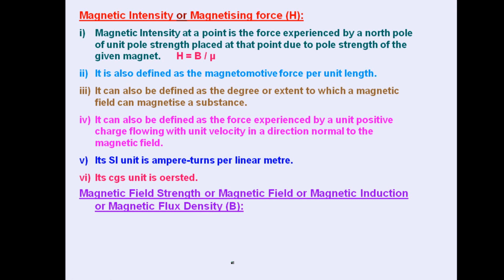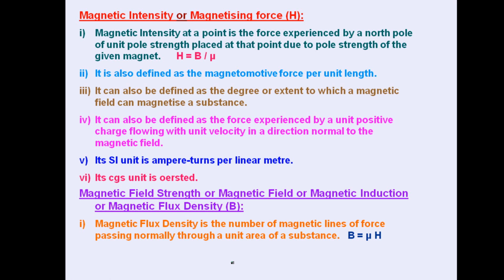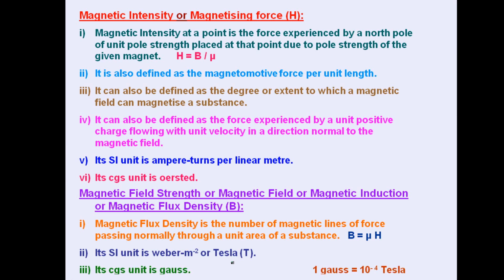Magnetic field strength, or magnetic field, or magnetic induction, or magnetic flux density, is the number of magnetic lines of force passing normally through a unit area of the substance, and hence we can define it as B equals the product of mu and H. The SI unit is Weber per meter square, or Tesla.